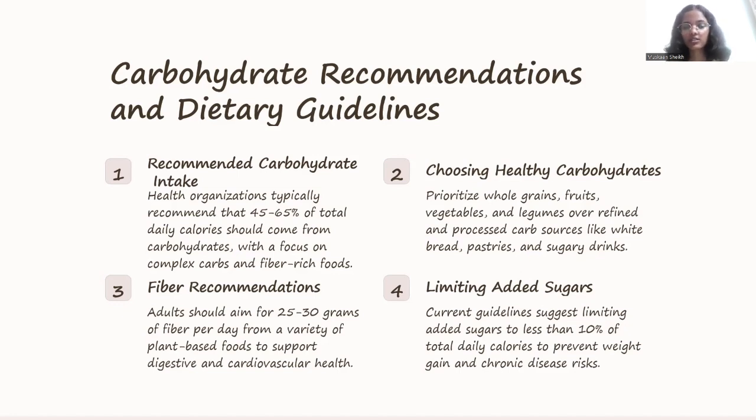Fiber recommendations. Adults should aim for 25 to 30 grams of fiber per day from a variety of plant based foods to support digestive and cardiovascular health. Limiting added sugars. Current guidelines suggest limiting added sugars to less than 10% of total daily calories to prevent weight gain and chronic disease risk.